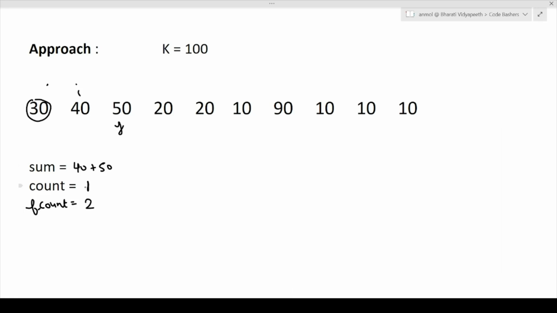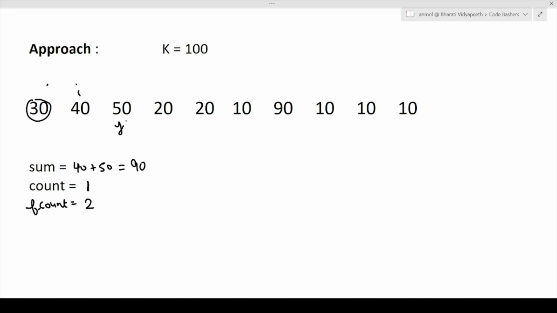It will become 1. Now f count will again compare: f count will be 2 and count will be 1, so f count will represent 2 only. Now our i value has come here. Now we will compare our j value, that is 40 plus 50, it is 90. 90 is a valid move.